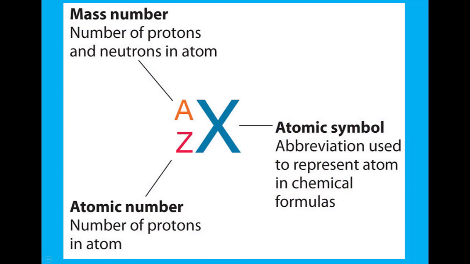Each element has its own atomic symbol, and the mass number of that element is the total number of protons and neutrons in a nucleus. And only the number of protons is what we call atomic number, and is used to locate that element in the periodic table, as we will see in a minute. Consequently, the number of electrons is the same as the number of protons.